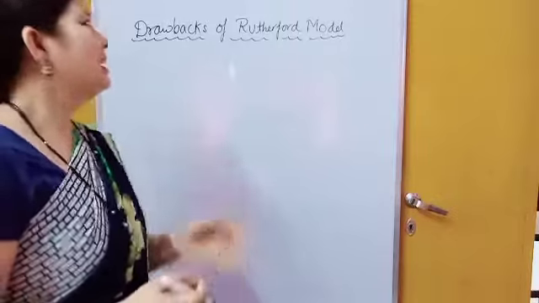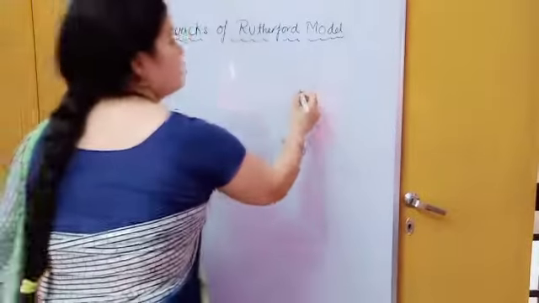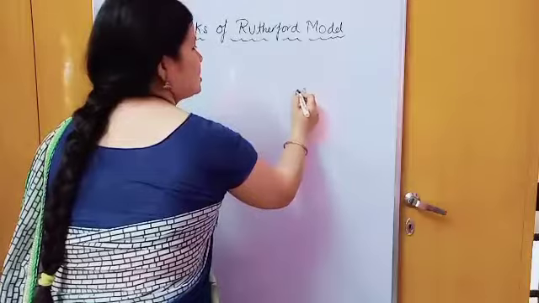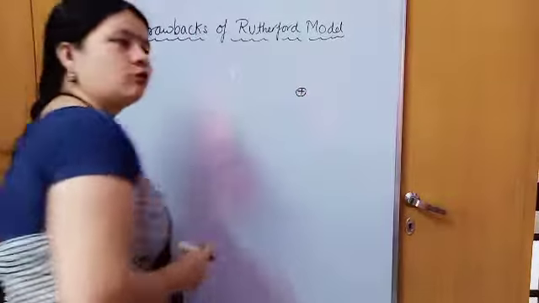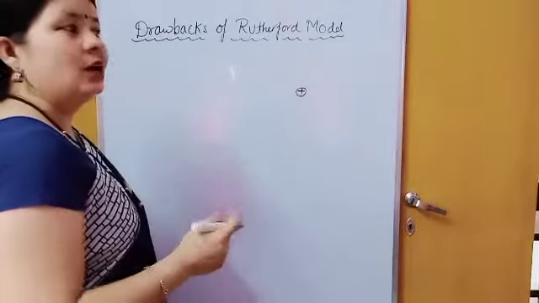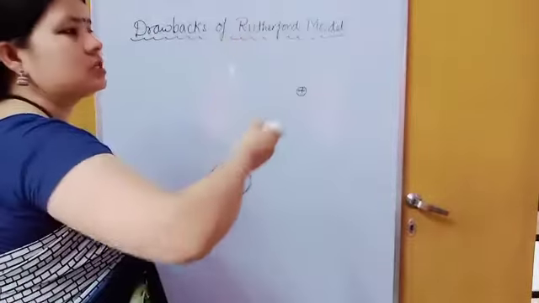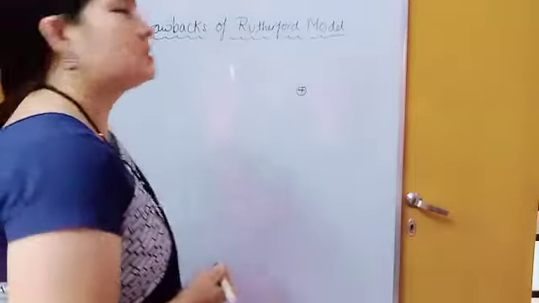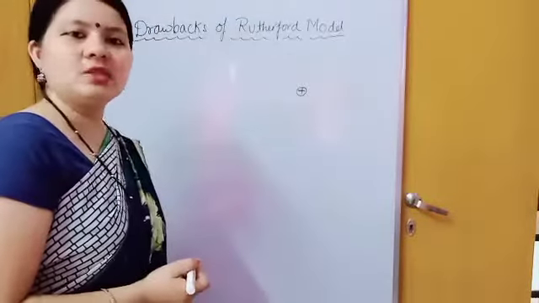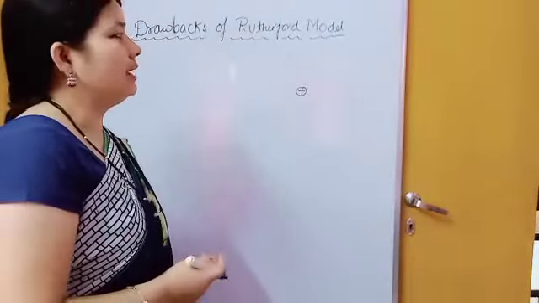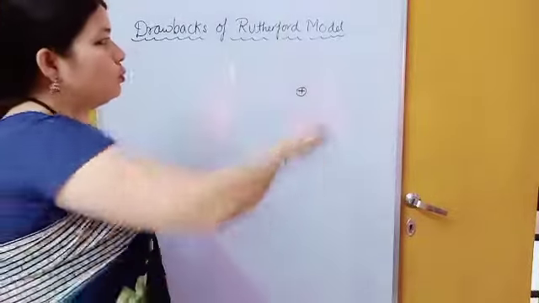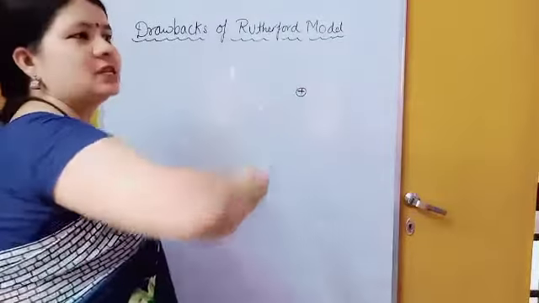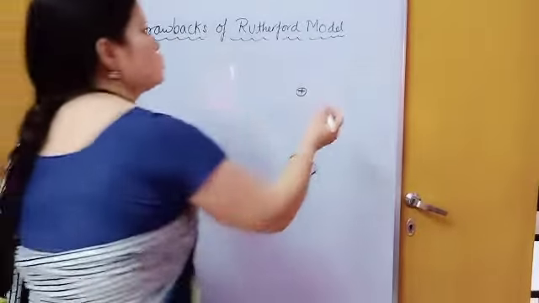So according to the Rutherford model, suppose this is the nucleus, and you know the nucleus is positively charged because it consists of protons and neutrons. When the electron, which is negatively charged, revolves around the nucleus in a circular path with very high speed, definitely it loses some energy.